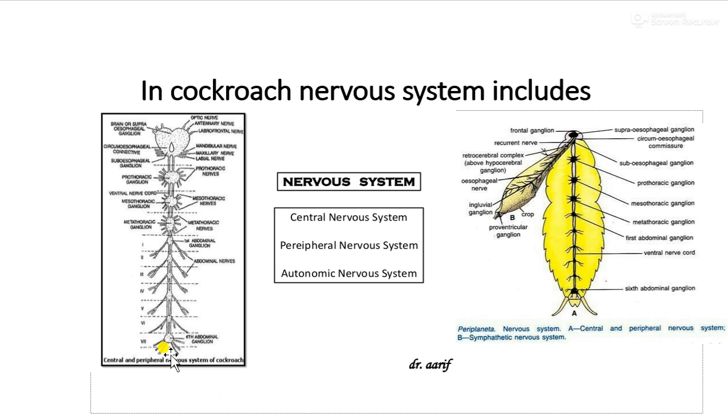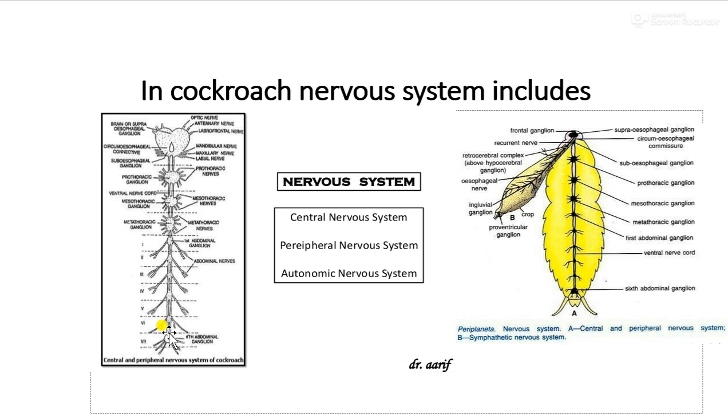So in cockroach, abdominal ganglia are present in the 1st, 2nd, 3rd, 4th, and then 6th and 7th segments. This is the abdominal ganglion, and this is the abdominal ganglion.